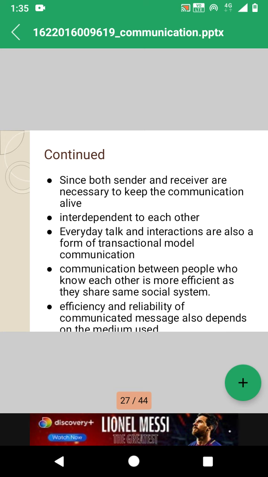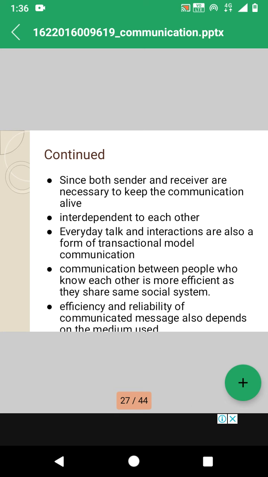Both sender and receiver are necessary to keep the communication alive. If there is no sender or receiver, the communication process will not continue.